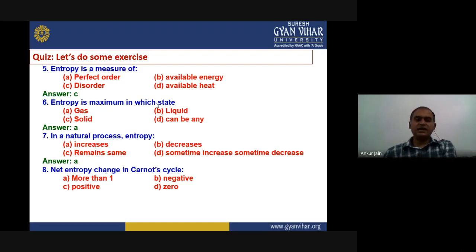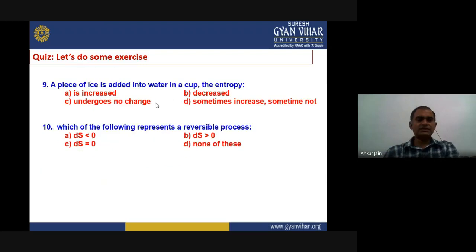Next question is, net entropy change in a Carnot cycle is more than 1, negative, positive, or 0. We have considered the Carnot cycle as a complete reversible cycle. The entropy change is 0. So the answer is D for this question. Next question is, a piece of ice is added into water in a cup.